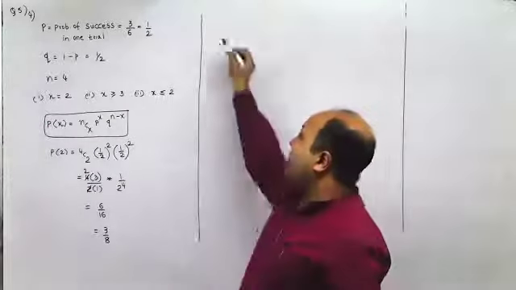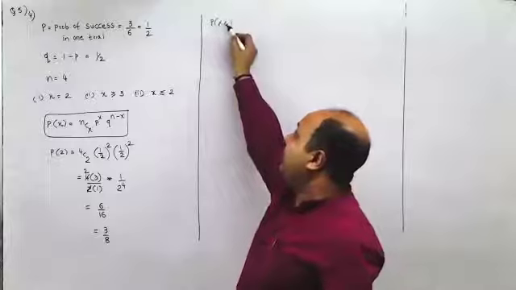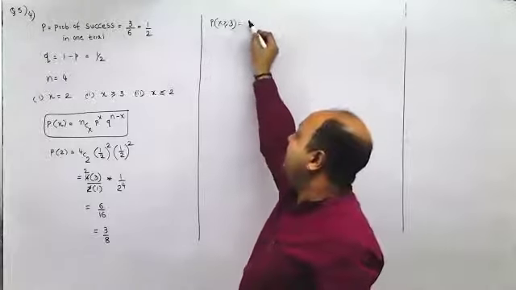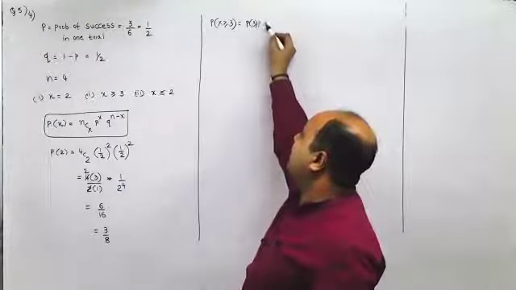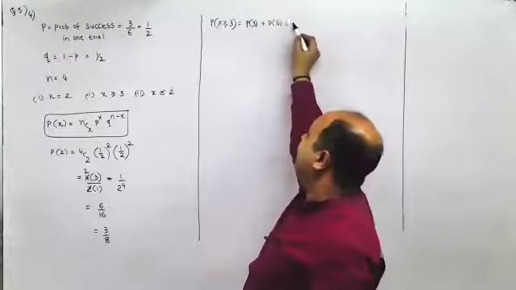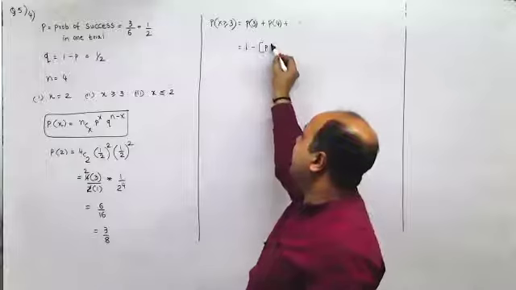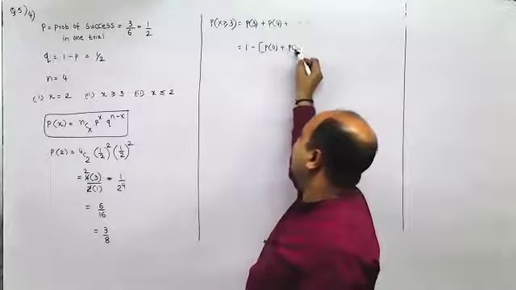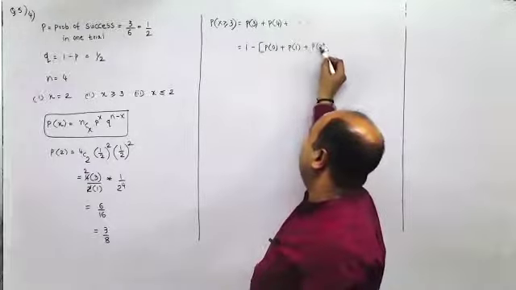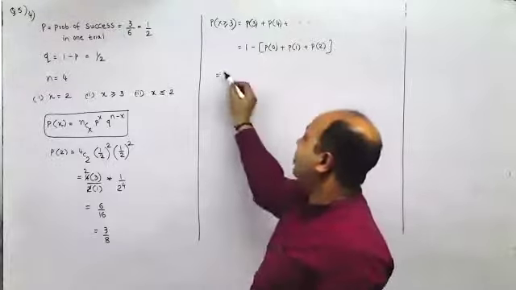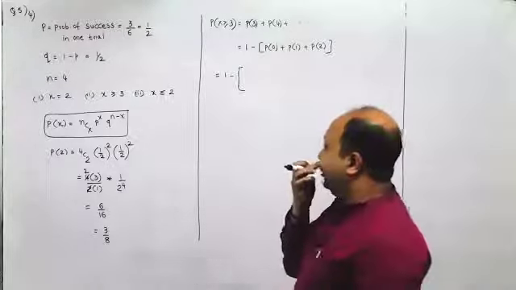Next, probability of X greater than equal to 3. When I say X greater than equal to 3, it would be 3 plus 4 plus 5 plus 6 and so on. So it would be 1 minus P of 0 plus P of 1 plus P of 2. Now, what is P of 0?